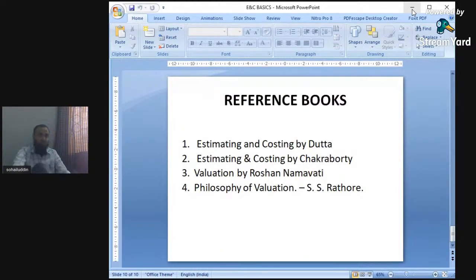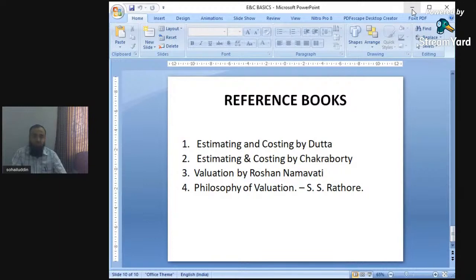These are the reference books: Estimating and Costing by Datta, Estimating and Costing by Chakraborty, Valuation by Roshan, and Philosophy of Valuations. Estimating and Costing by Datta and Estimating and Costing by Chakraborty are most important. The problems and the theory parts are covered in these 2 books. So these 2 books are most important.